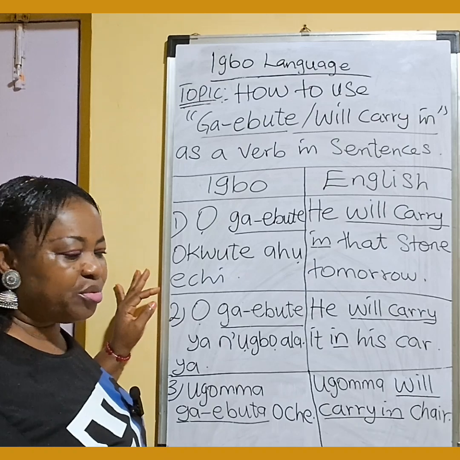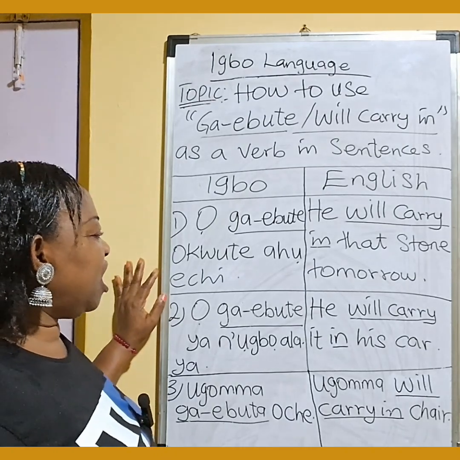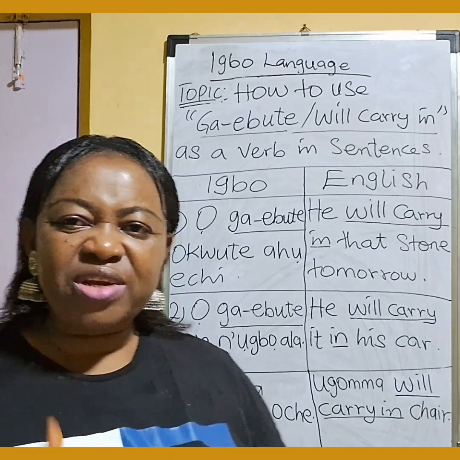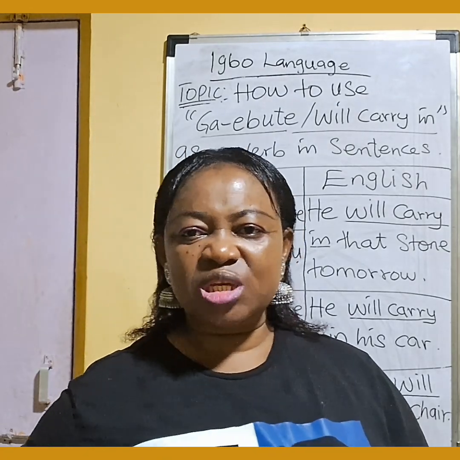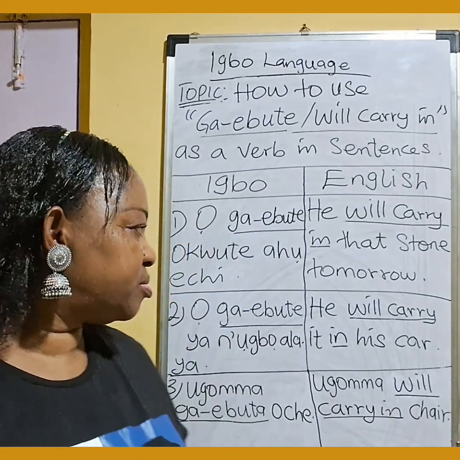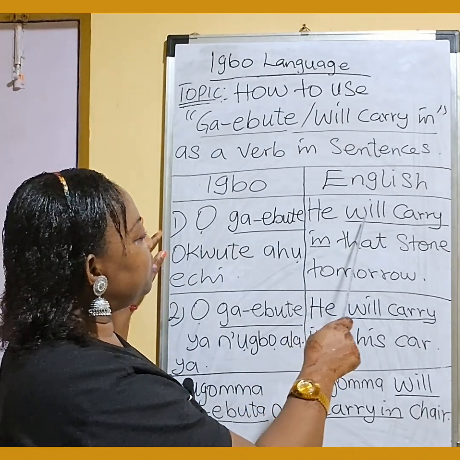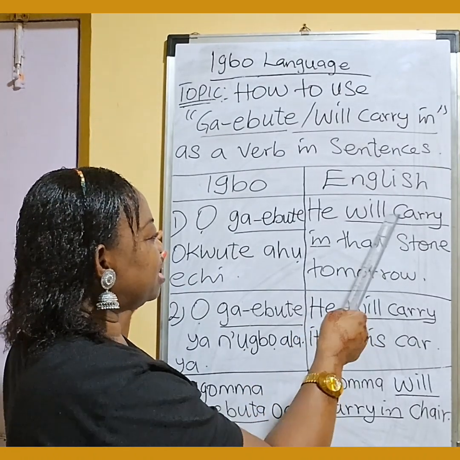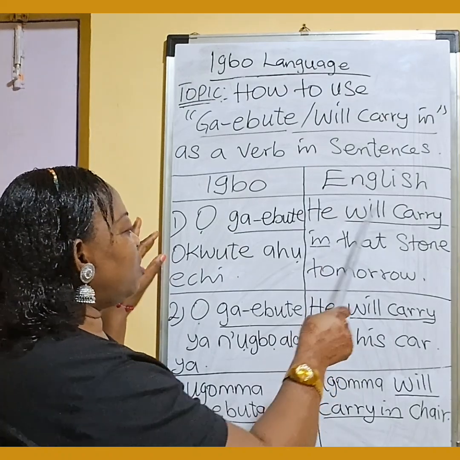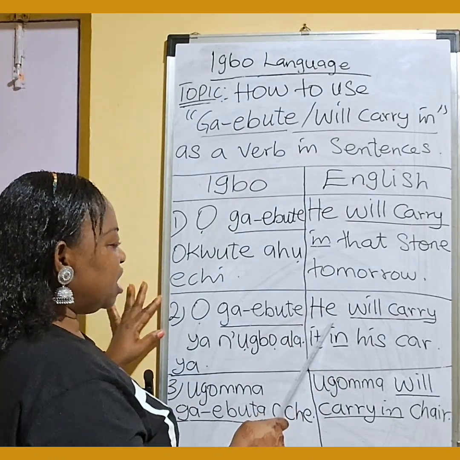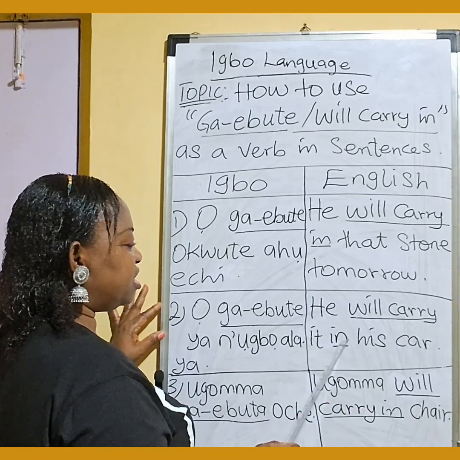It is our verb. At times, you will find that we write them together. At times, we separate them. Like here, we wrote it together: he will carry in. You can see that they are together, with no other word between them. But here, he will carry it in his car.